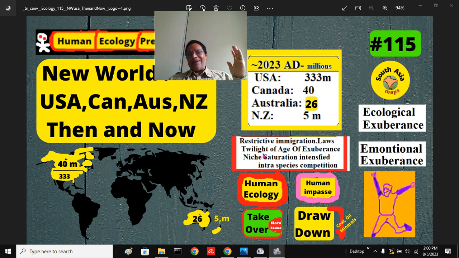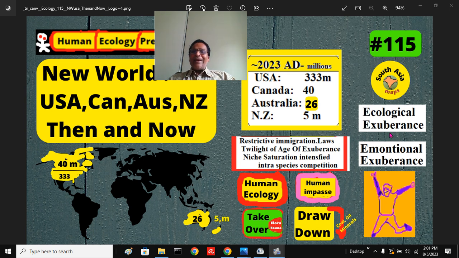Now these lands suffer what is called the twilight of the Age of Exuberance. Age of Exuberance is a concept Dr. Cotton coined, around 1500 to 1950 or so: the era of plenty of opportunities, non-competitive lifestyles, comforts and luxuries, affluence you can say.